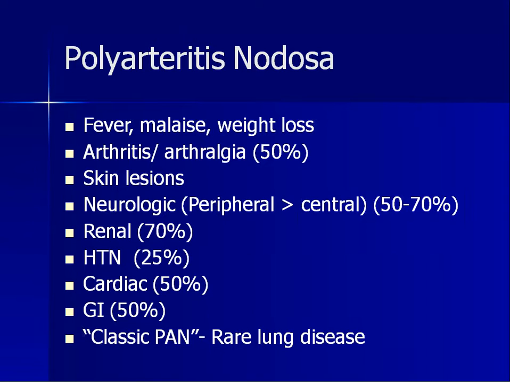So a question where you can be asked which of the following is involved in polyarteritis nodosa, except, then the answer would be the pulmonary involvement or the lungs. And the most commonly involved would be the renal system, followed by the neurological, that is the brain. The presence of hypertension is also seen in these patients, which is important. A patient presenting with fever, malaise, arthralgias, with skin lesions and hypertension, it is important that you rule out the vasculitis disorder, that is polyarteritis nodosa, mostly in the third to sixth decade.